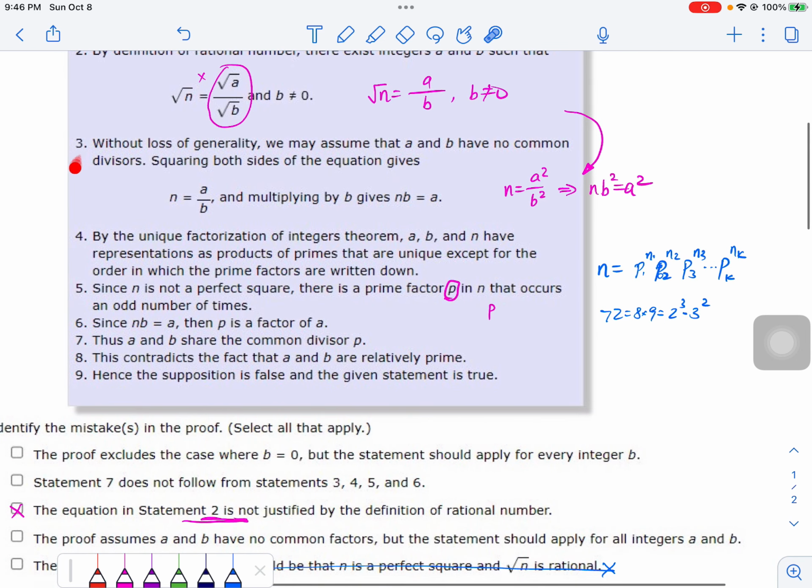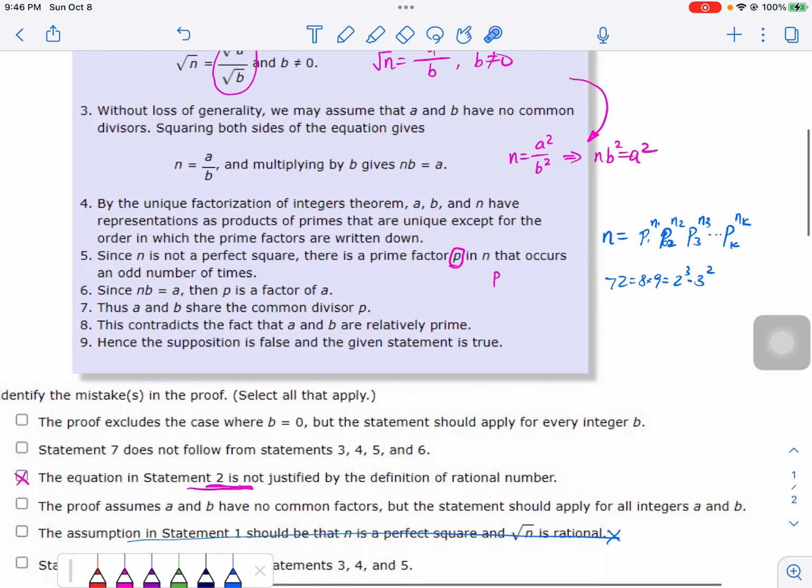Of course, all these statements 3, 4, 5, 6 have some problems because of the error from step 2, but the logic from 2 to 3, 4, 5, 6, there's no logic mistake. That's what I'm trying to say.